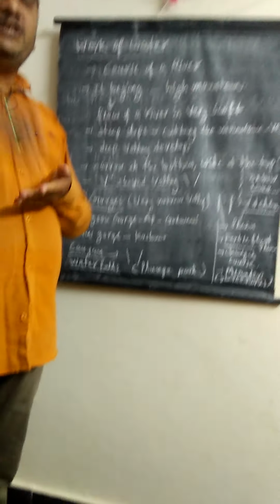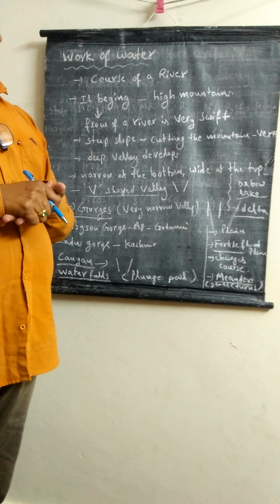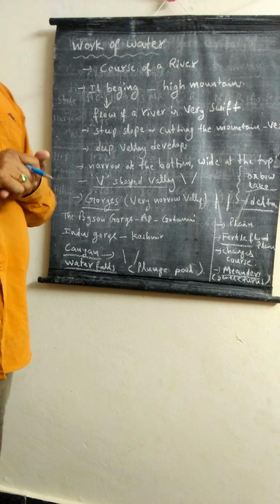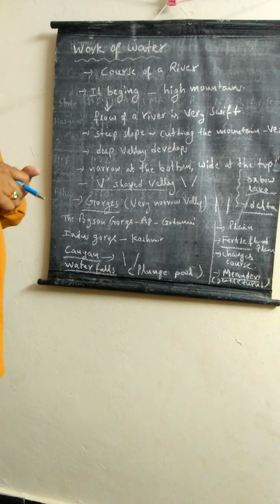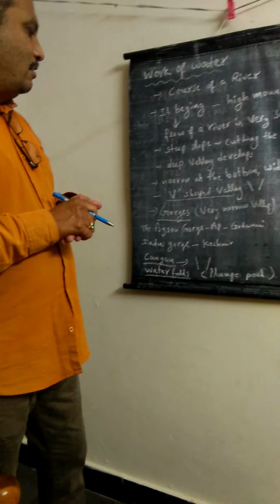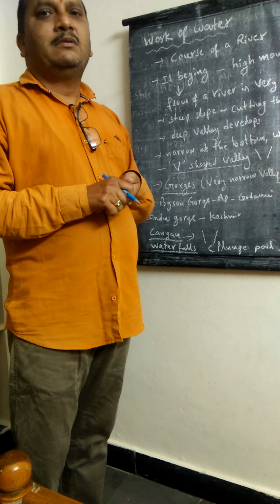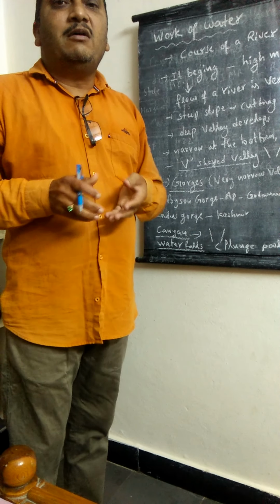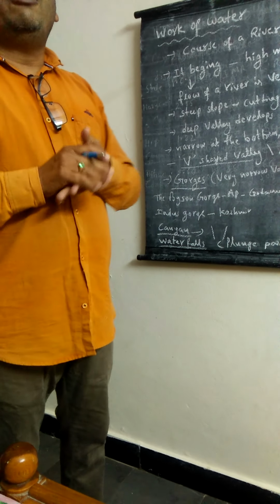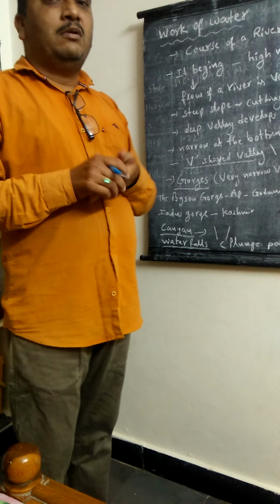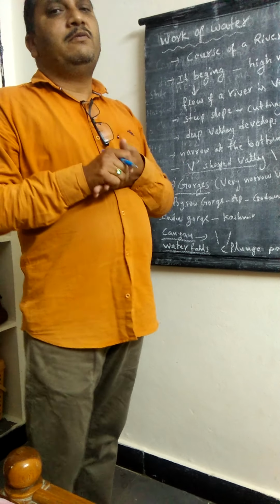At the initial source of the river, it forms V-shaped valleys due to the water having more force. Then when it moves on, sometimes there are hard rocks. Where there are hard rocks, it is not possible to cut a V-shaped valley.